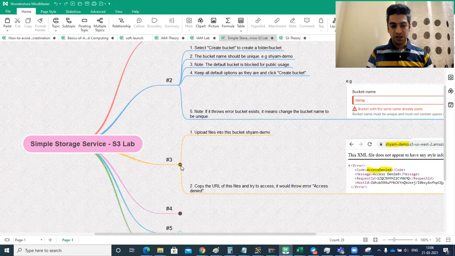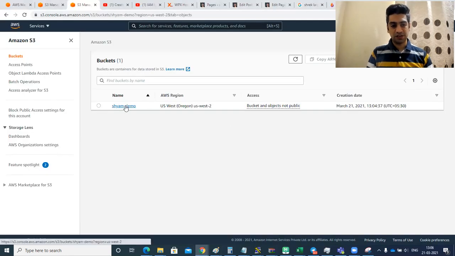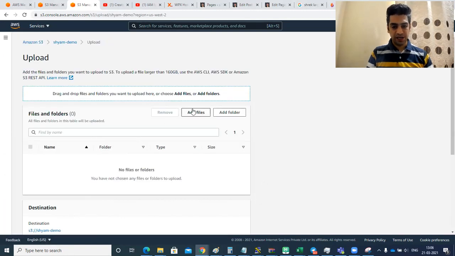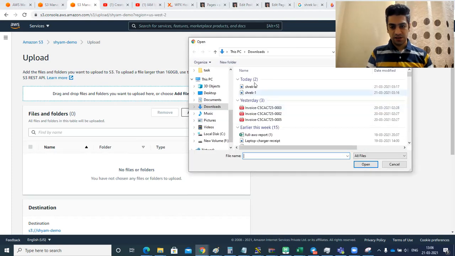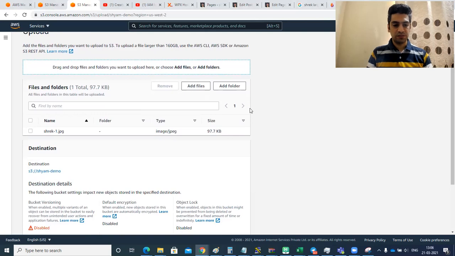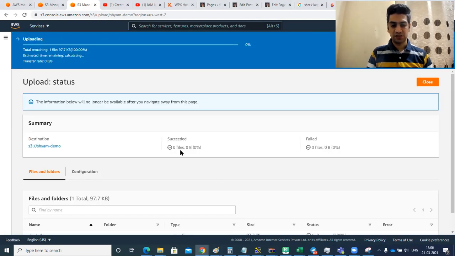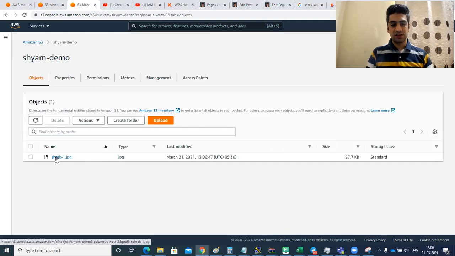Let's go to the third point. Now upload the file into this bucket, sham-demo. Let's go inside this. I click on this bucket to go inside, and here I'll click upload. Let us quickly upload some files. I'll say add files, and let's add this Shrek one. I downloaded a JPG image of Shrek, and here I'll simply say upload. You can see it's getting uploaded, and this image is already there. Now, if I go to this bucket, you can see this object is already there.